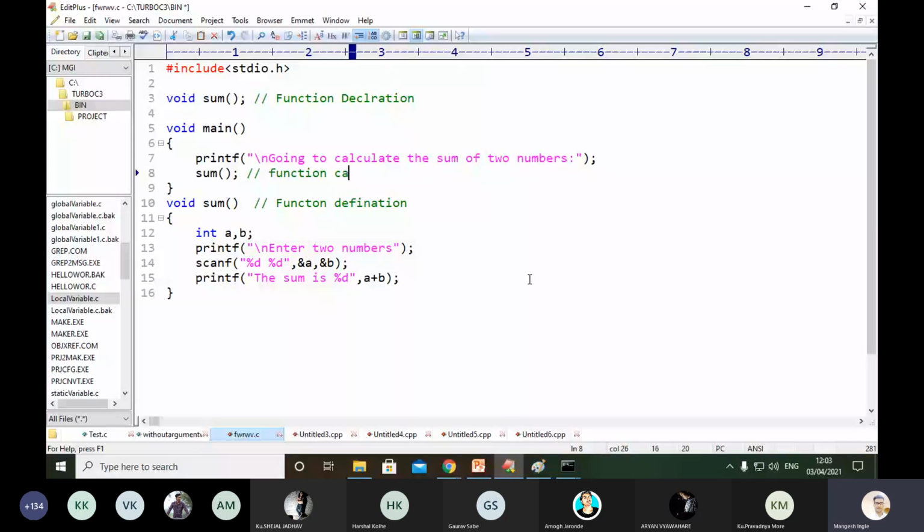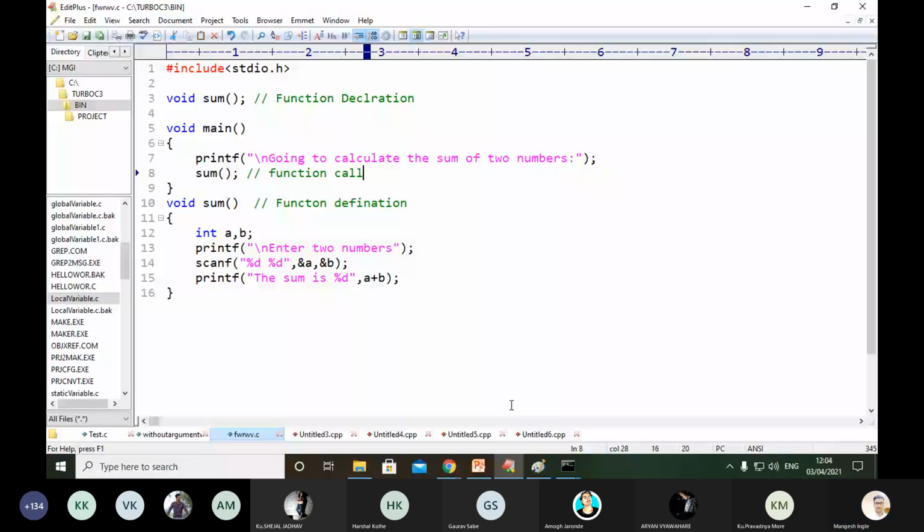These are the comment sections. With the help of the comment sections you can understand it. The intention of this program is to calculate the addition of two numbers. For that we have declared one function, void sum. The main function is executing one statement, going to calculate the sum of two numbers. After line number 7, the control will switch to line number 8. Line number 8 tells the compiler that you have to call that function. That function name is sum.